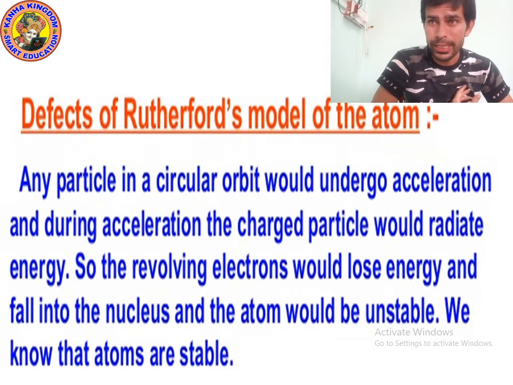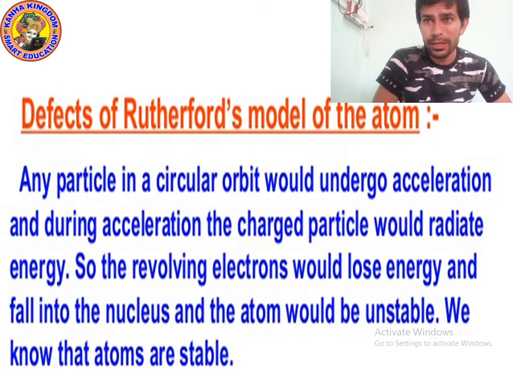So it will lose energy and fall into the nucleus, but that doesn't happen in actual condition. So according to the Rutherford model, an atom would be unstable, but in actuality an atom is always stable. Yes, please write down. I am giving you 10 seconds.